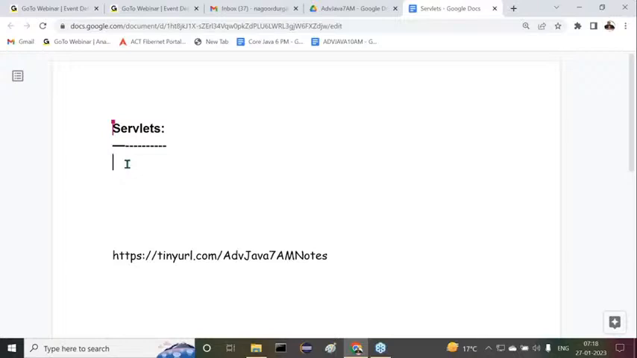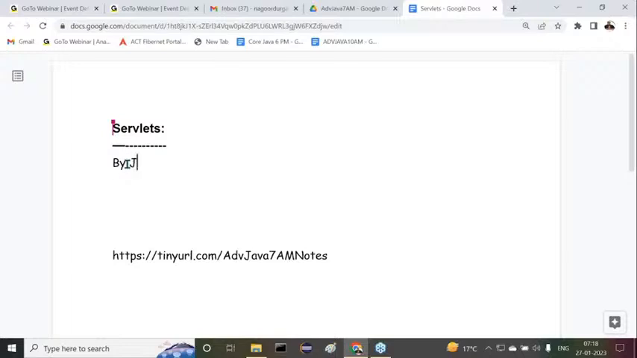A web application is one type of enterprise application. Observe carefully. First, we have to understand what an enterprise application is. Then after that, we will go for web applications. Then after that, we are going to understand servlets. Because of that reason, try to understand it.